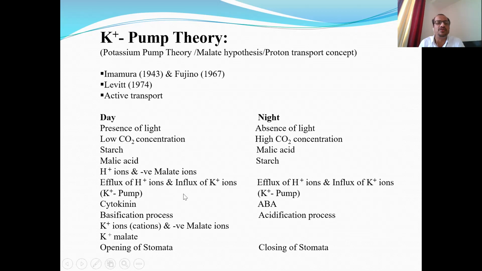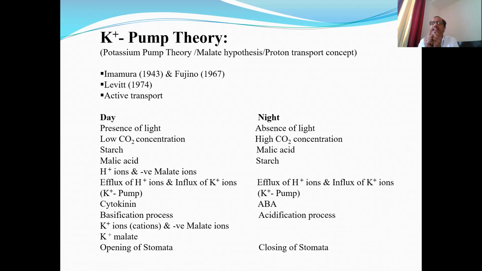Now there is an exchange of H plus ions with K plus ions. H plus ions from the guard cells move out into the accessory cells, and at the same time K plus ions from the accessory cells, or surrounding subsidiary cells, go inside the guard cells. So efflux of H plus ions and influx of K plus ions happen together at the same time.